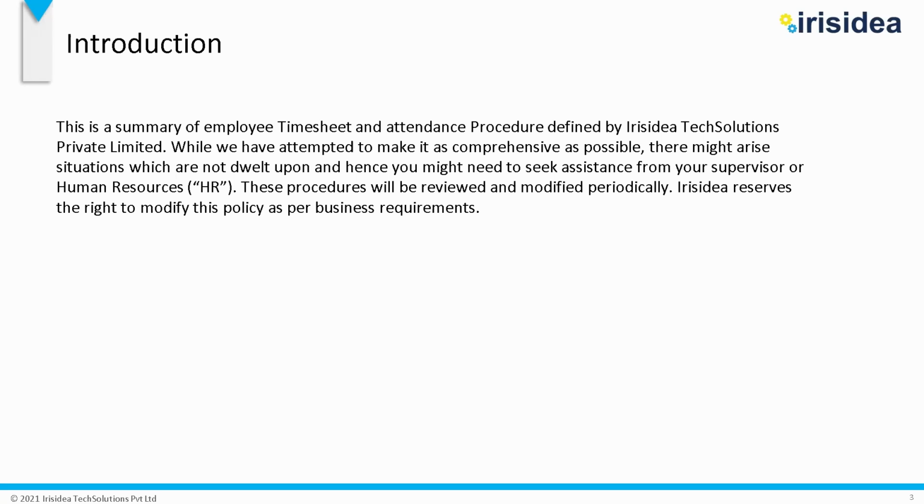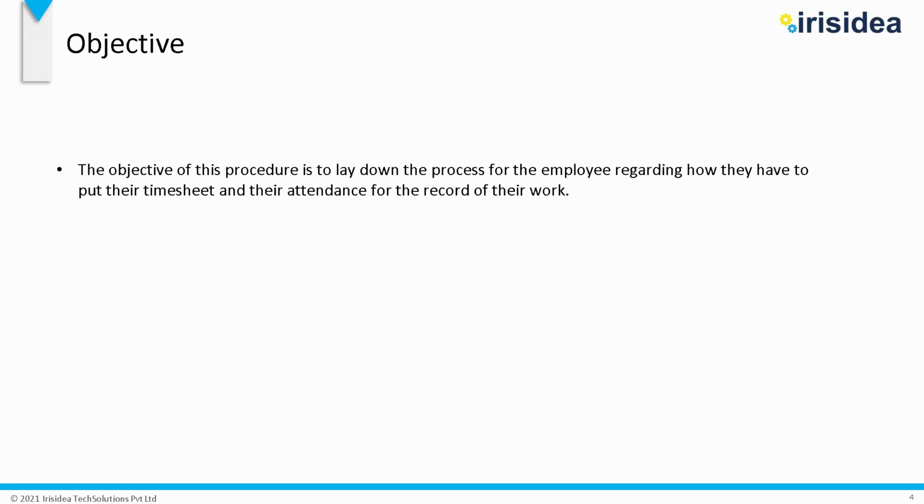So always, if you face any issue, go through the policy procedure to review it, because it is modified periodically. So always check the procedure. What is the objective of this procedure? It lays down the process for employees regarding how they can put in their timesheet and attendance to record their work.